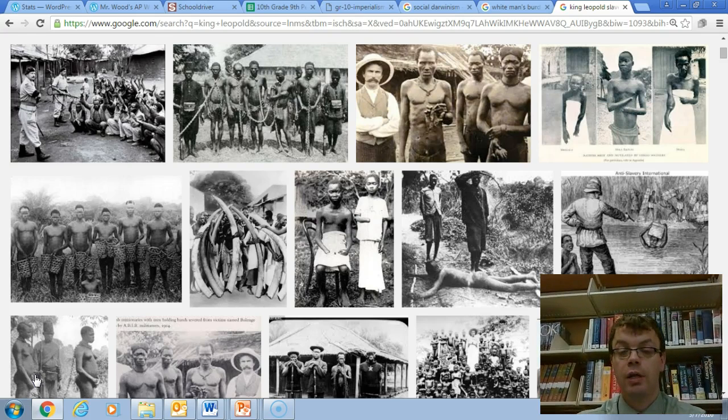But know that King Leopold was involved in imperialism from Belgium, taking over the Congo, a huge section of Africa, which kind of became his own private kingdom where he made a huge amount of money off the slavery of the African people who were basically in slavery. And you can see there's hands cut off and different things in this picture. We'll learn more about this as we go, but that's who King Leopold was.